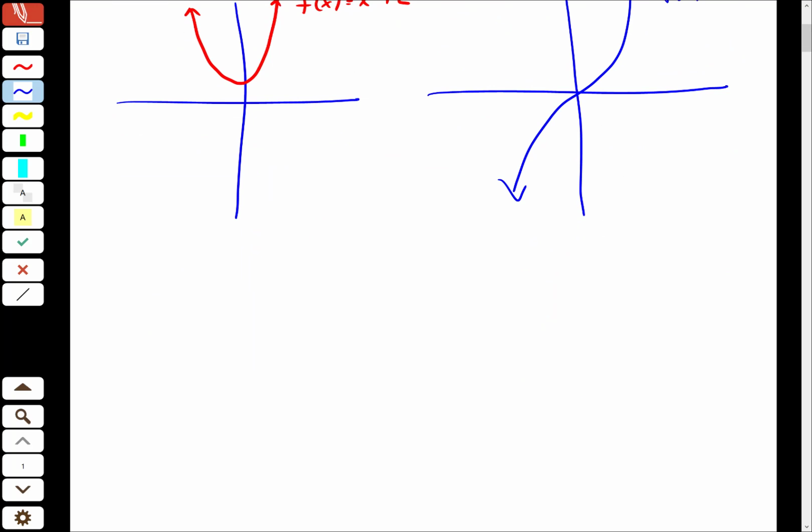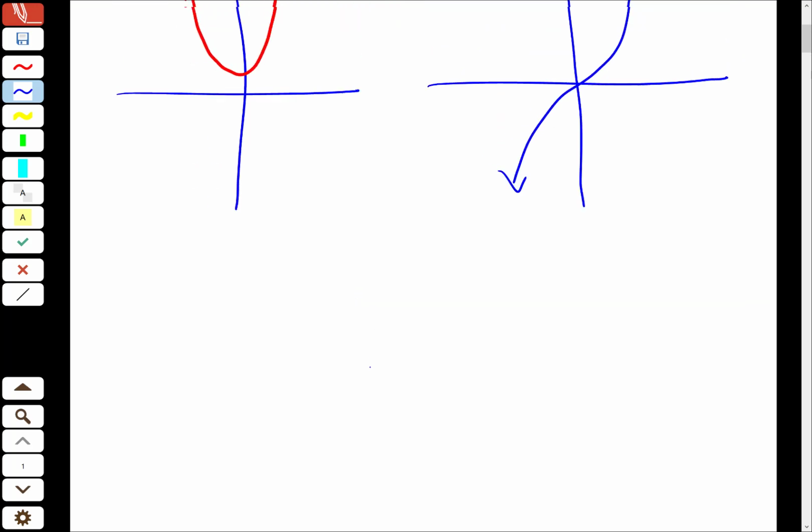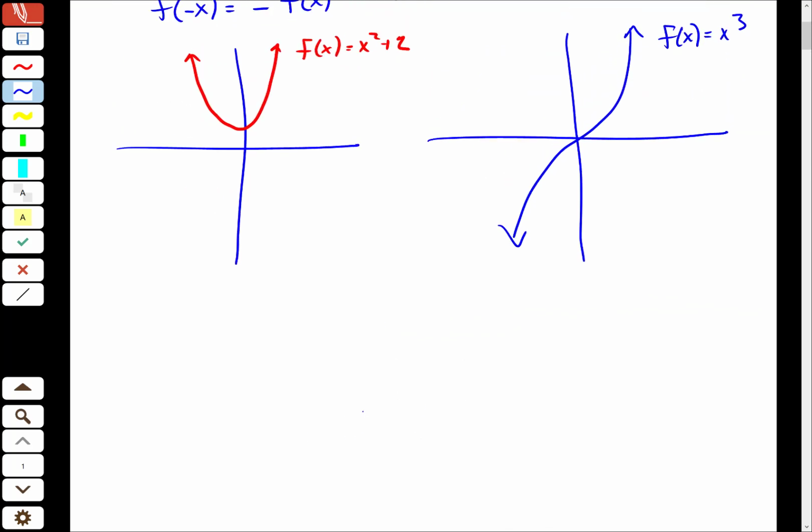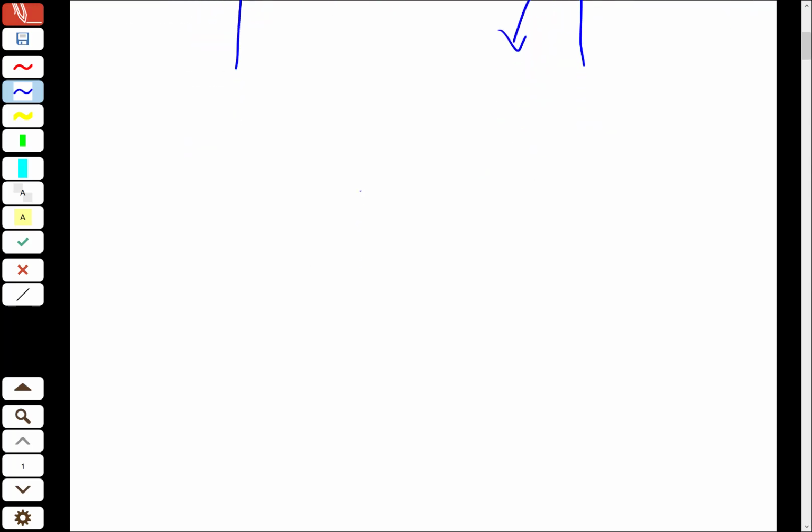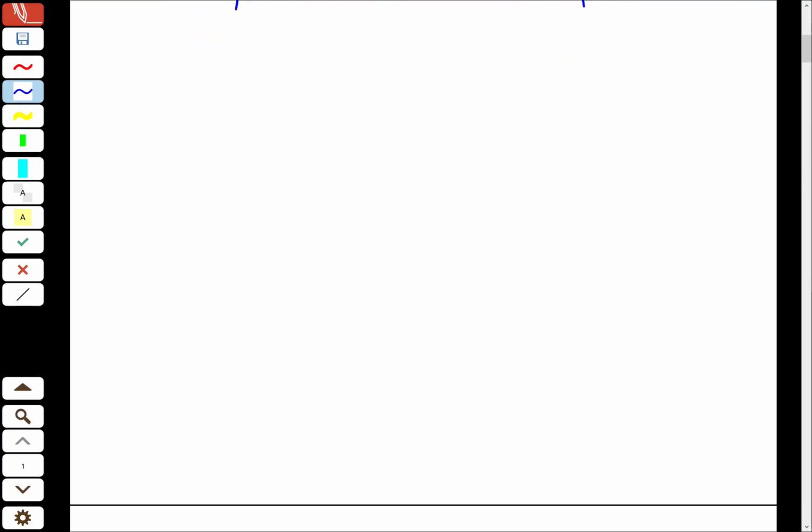So I think that y'all can evaluate these visually, but we also did a couple in class to try and prove this algebraically. So I'm going to do a couple.